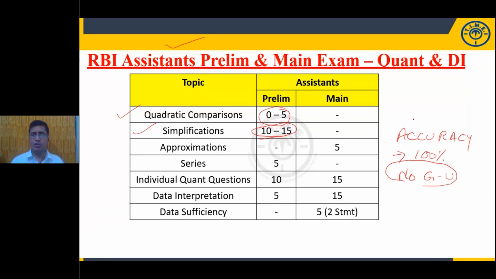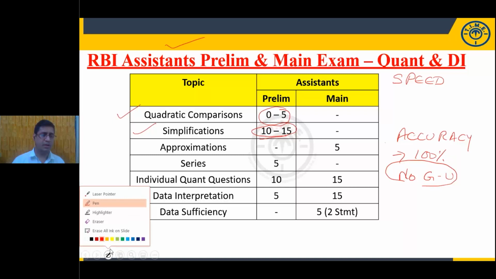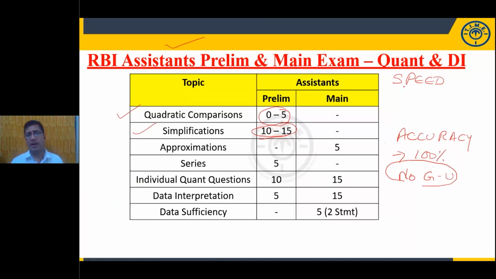Don't worry about the speed, my dear students. You will get speed automatically when you practice repeatedly, many times. When you are familiar with the model and the type of question, your response and onset of action will automatically be very fast. So what is important here? Accuracy is the first point. Accuracy you need to maintain. Don't worry about the speed; you will get it automatically just by doing practice.